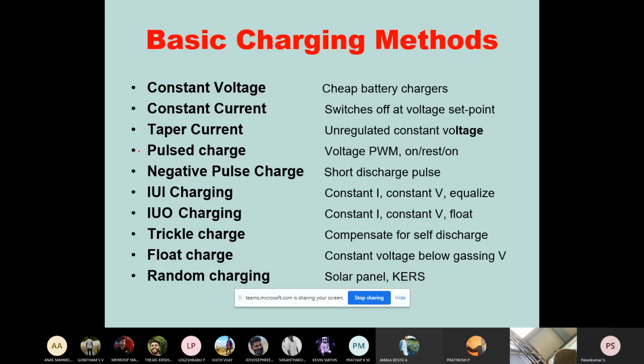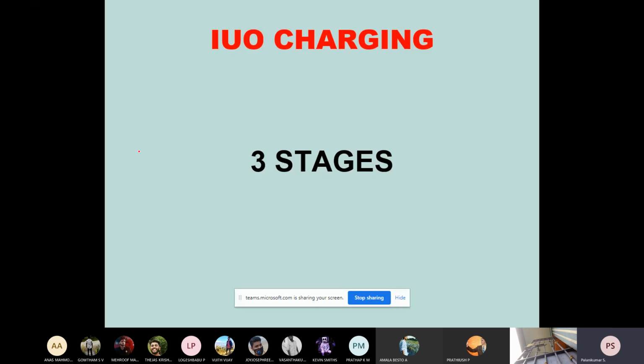You should be able to remember all these charging methods because in future, the majority of electrical vehicle, hybrid electrical vehicle and plug-in hybrid electrical vehicle architectures are going to use these types of charging only. Mainly random charging, trickle charging and IUO charging are going to be dominating, because we are going to use renewable energy sources, especially solar and wind, for charging when the vehicle is running. So you should know all these charging methods.